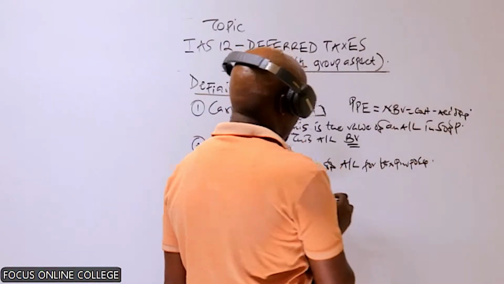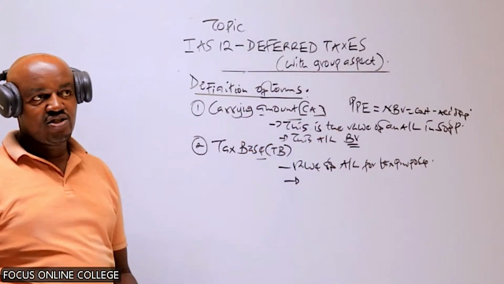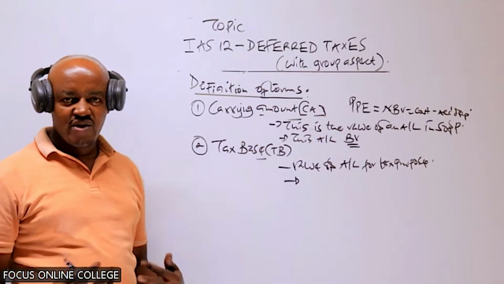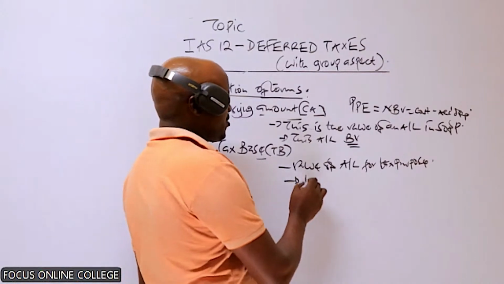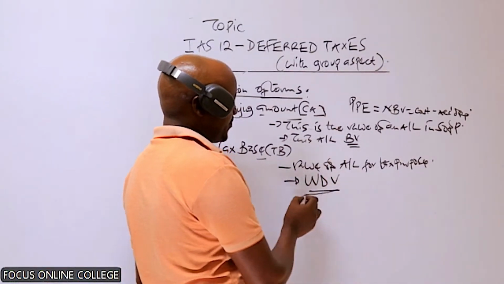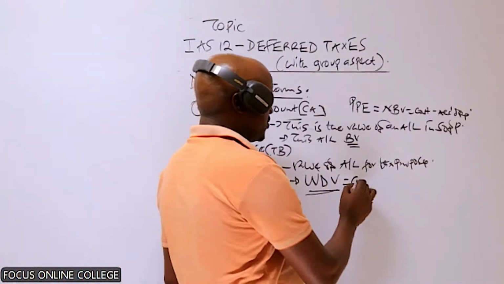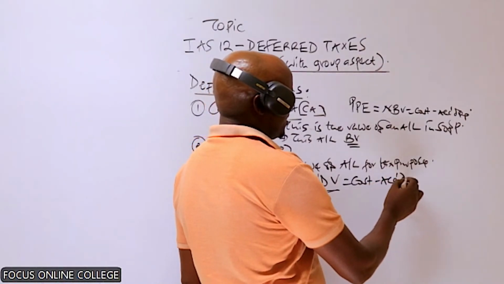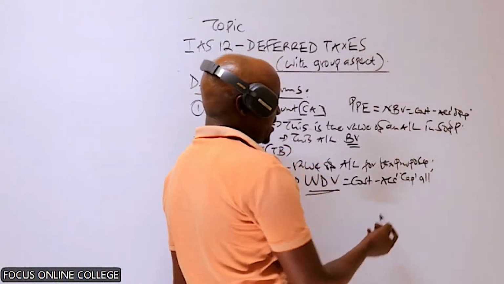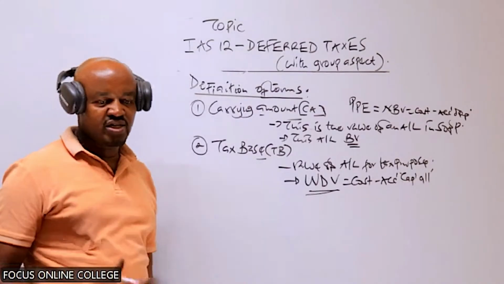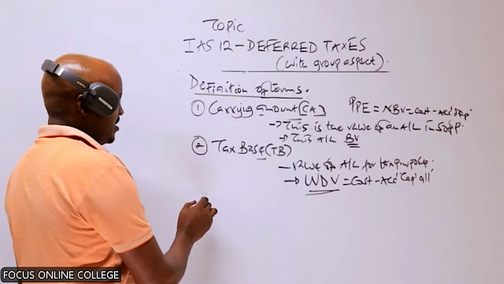For tax purpose. For example, in taxation, do we talk of the net book value of assets? In taxation, specifically whenever you're computing capital allowances, we don't talk of the net book value of the asset, but we talk of something called what? The written down value. The written down value of an asset is equal to the cost minus the accumulated capital allowances. Because in taxation equally, we don't have depreciation. In taxation, we have what? Capital allowances. So therefore, tax base is the value of an asset or liability for tax purpose.